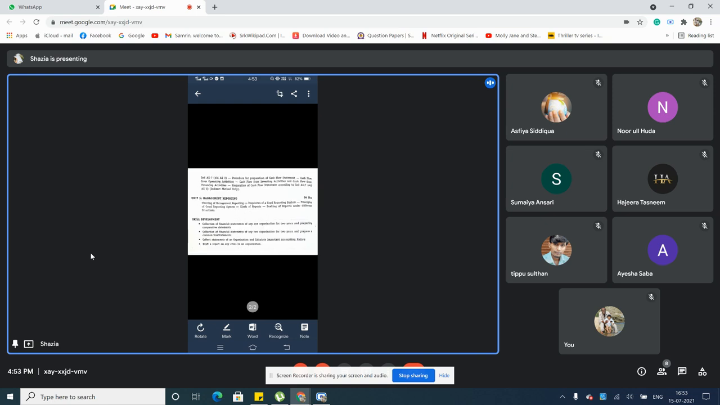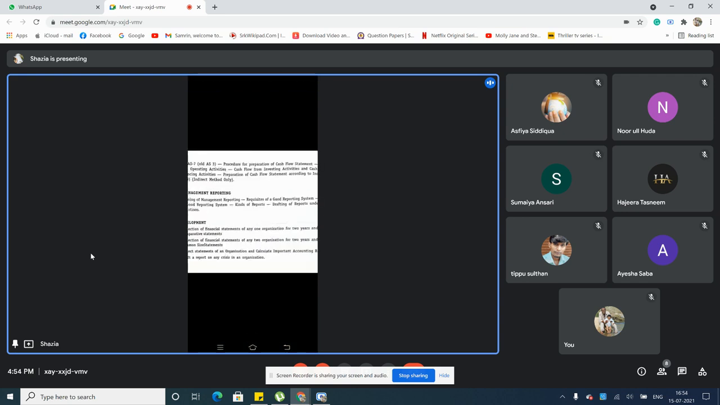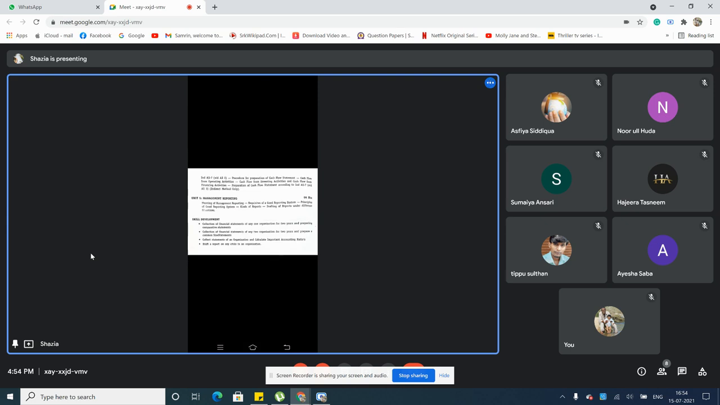That is, what is management reporting, and what are the different kinds of management reports. That question they may ask. Then at last you have drafting of reports under different situations.